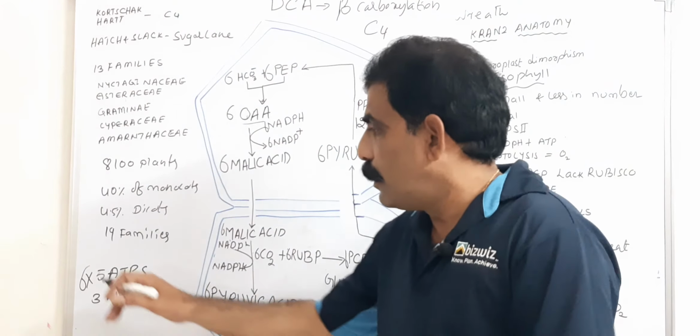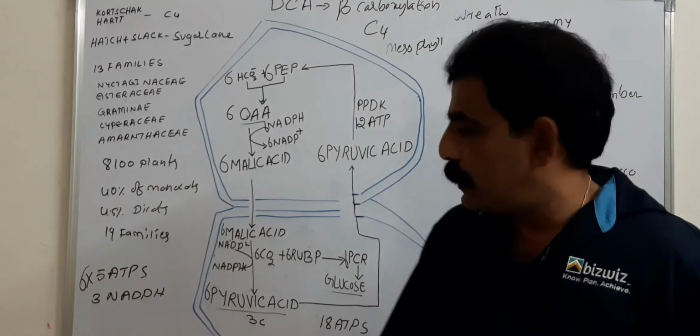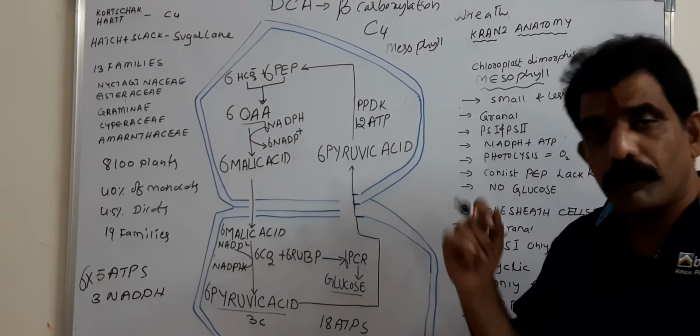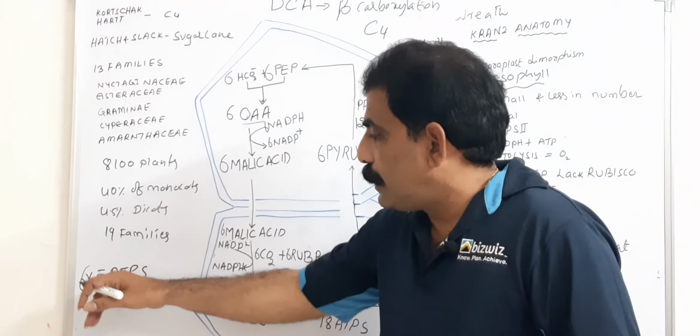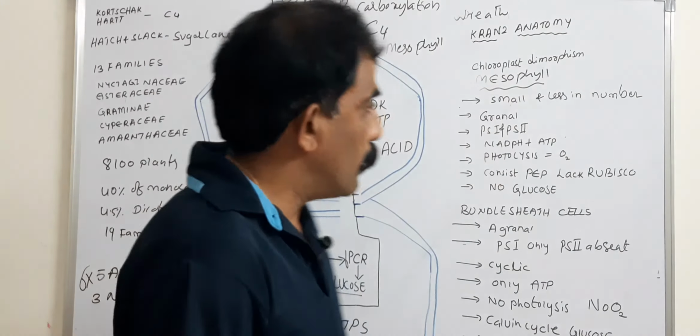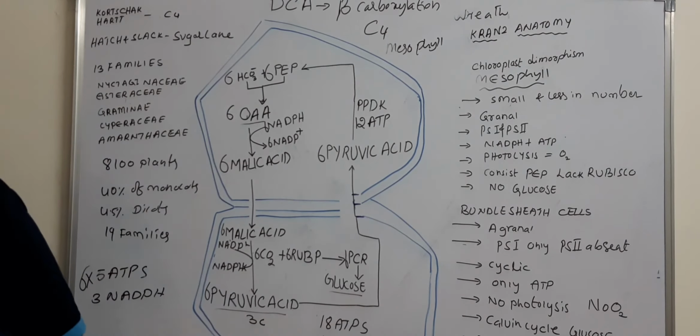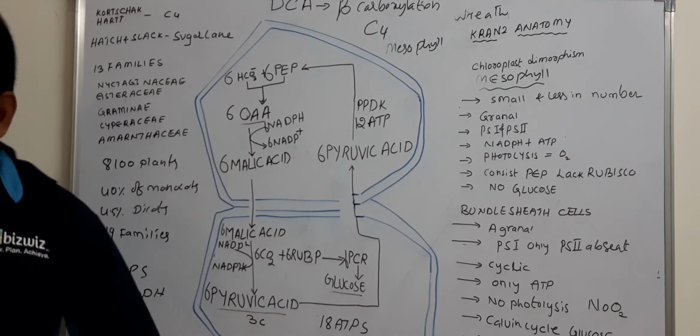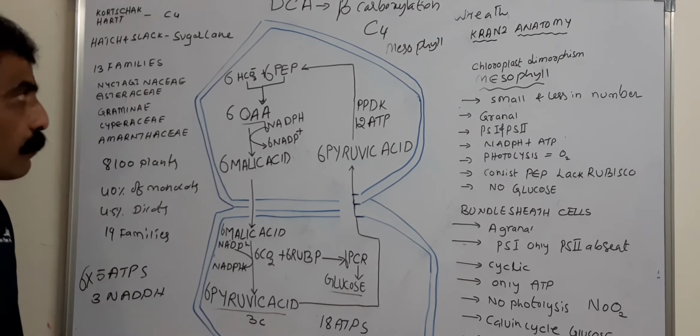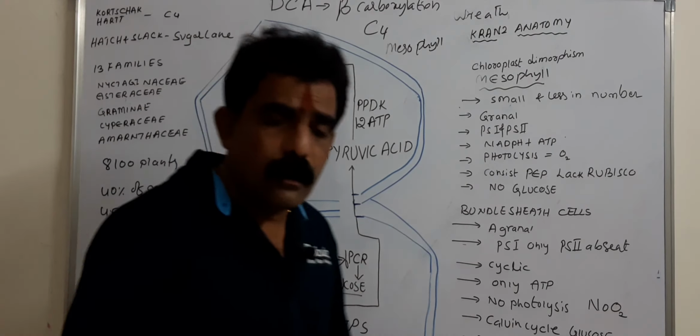By that you get 6 into 5 ATPs, equal to 30 ATPs, and 6 into 3 NADPH, equal to 18 NADPH. So this is the assimilatory power required for the formation of a glucose molecule through the C4 cycle.